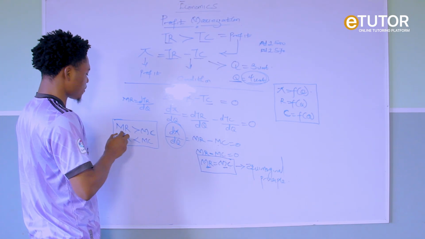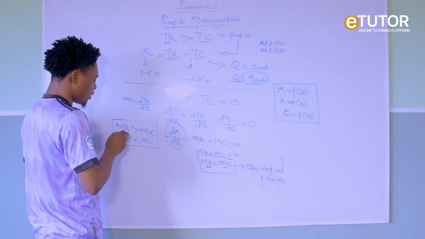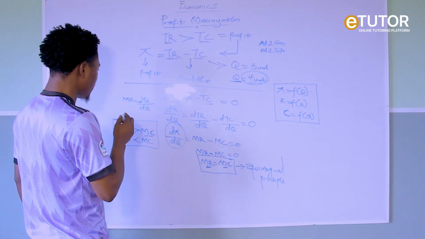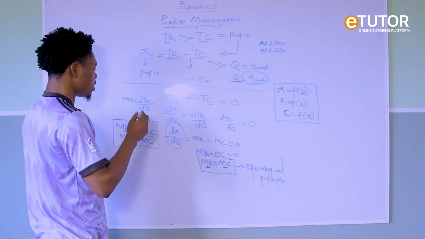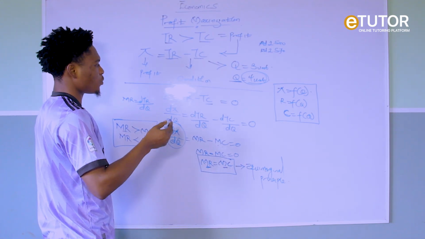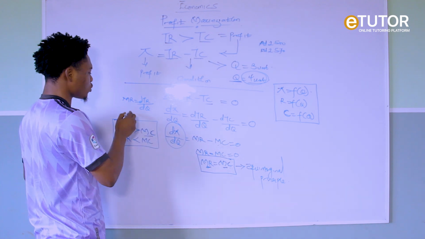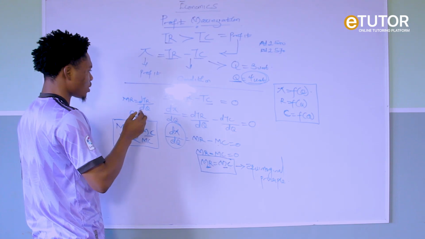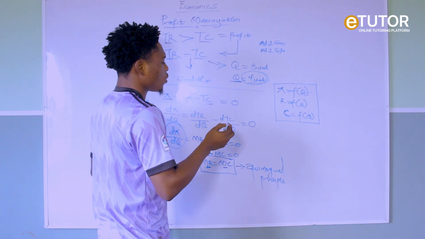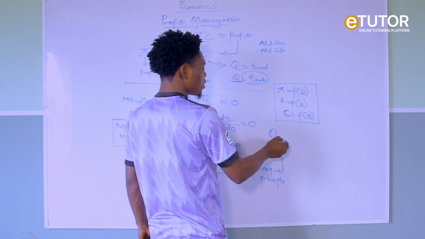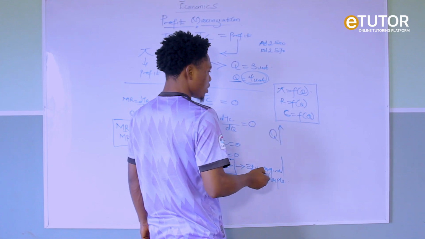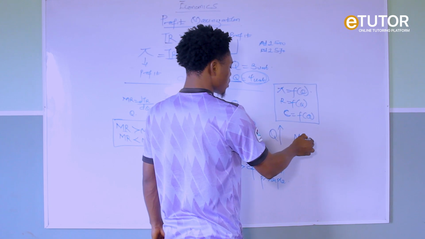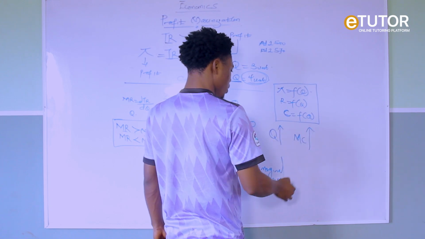Now the first thing is that if MR is greater than MC, a firm should increase its production. Yes, a firm should increase its quantity to a point that, remember that when the quantity increases, the marginal cost will also increase.